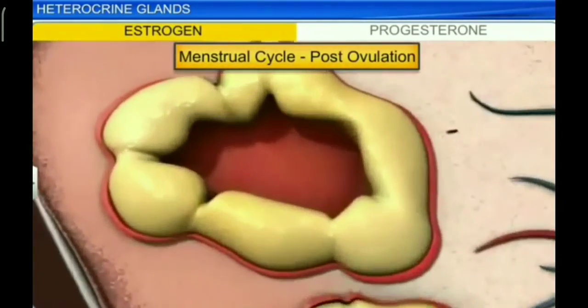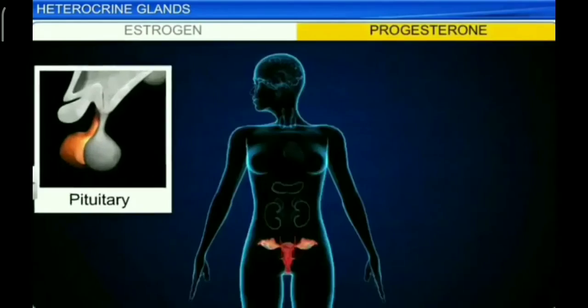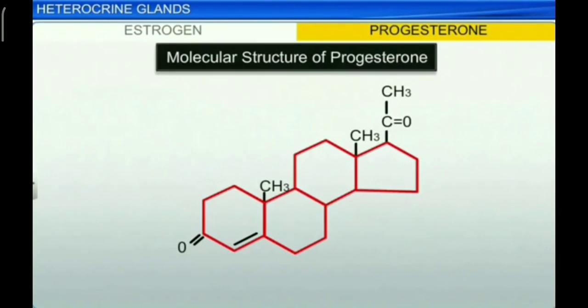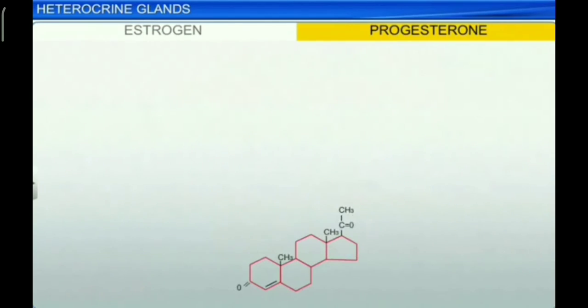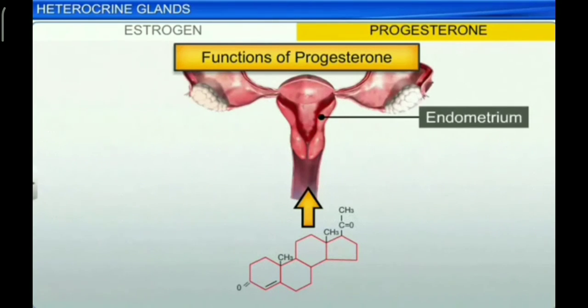After ovulation, the Graafian follicle gets converted into a yellow colored body, that is corpus luteum, and it secretes a hormone called progesterone. Progesterone hormone is essential for thickening of uterine endometrium, thus preparing the uterus for implantation of fertilized ovum.